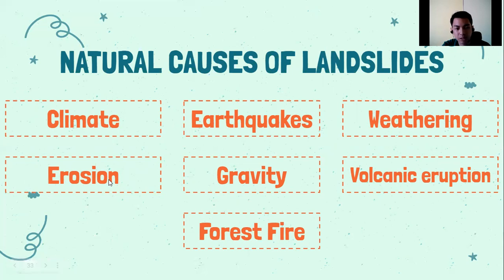Earth science, na pag-aralan na natin yan. So, sa gravity naman, steeper slope coupled with gravitational force can trigger a massive landslide. So, dahil sa gravity at meron tayong loosened materials, nagkakaroon tayo ng landslide. So, volcanic eruption: if an eruption occurs in a wet condition, the soil will start to move downhill, instigating the landslide.